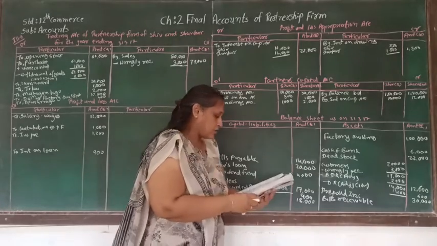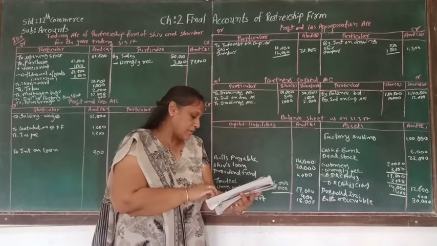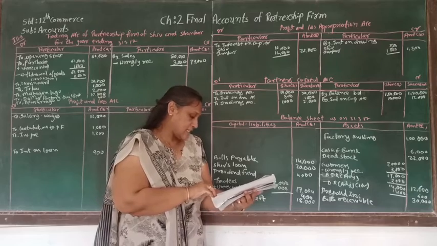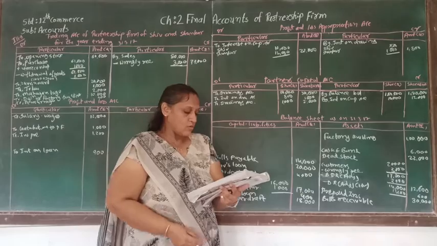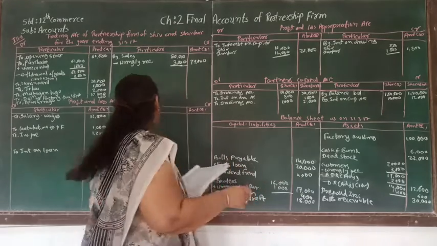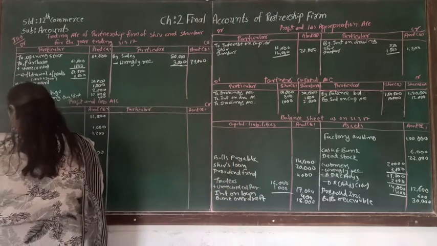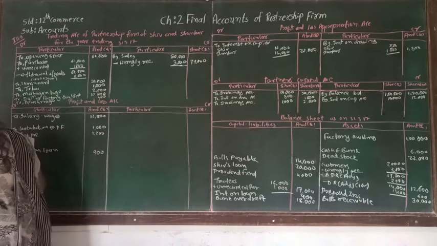In the trading account, adjustment number 2 we already adjusted. So customer trading is finished. Now professional tax is supposed to be debited to the profit and loss account.